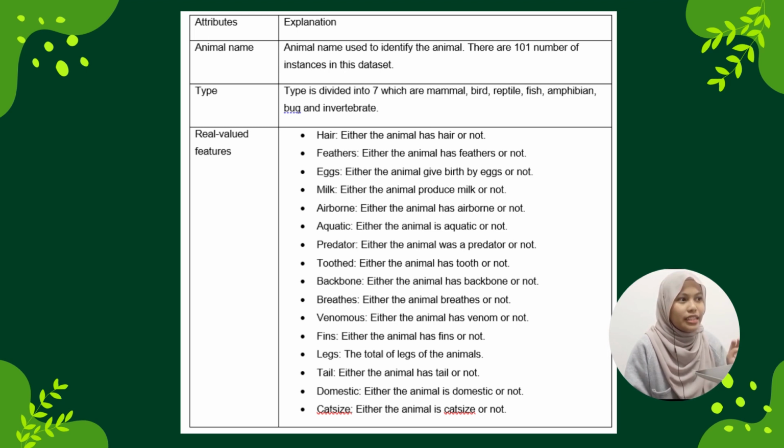So this is the attribute and its explanation. We have 3 attributes here, which is animal name, which is used to describe and identify the animals. And the second one is type, where it is divided into 7, which is mammal, bird, reptile, fish, amphibian, bugs, and invertebrate. And the third one is real value features, where it has features of the animals such as hair, feathers, eggs, milk, airborne, aquatic, predator, and many more, as you can see in the slide.